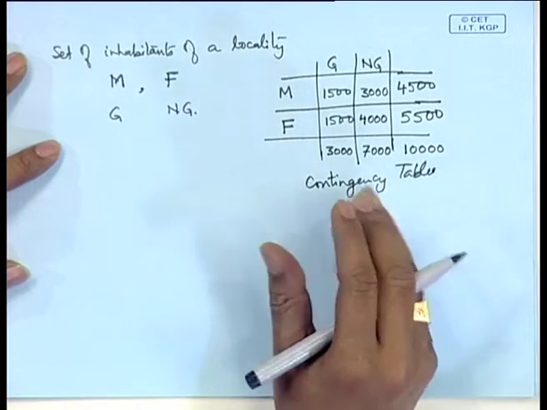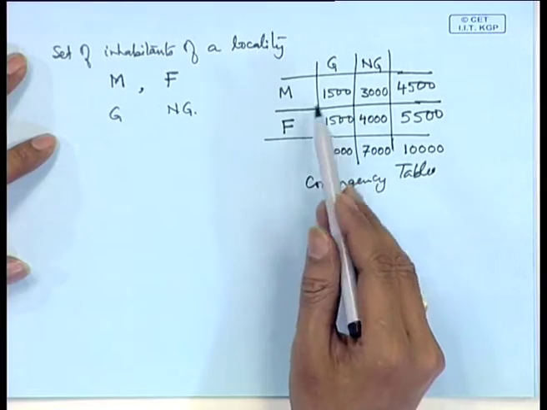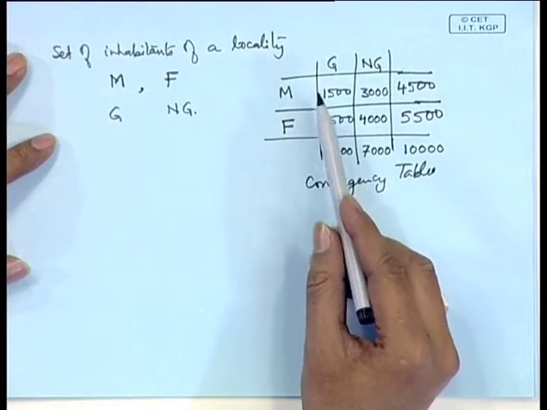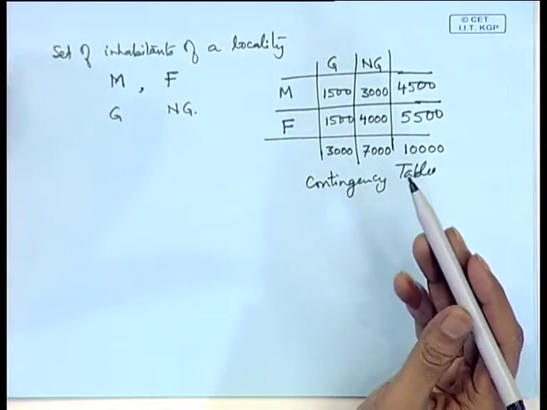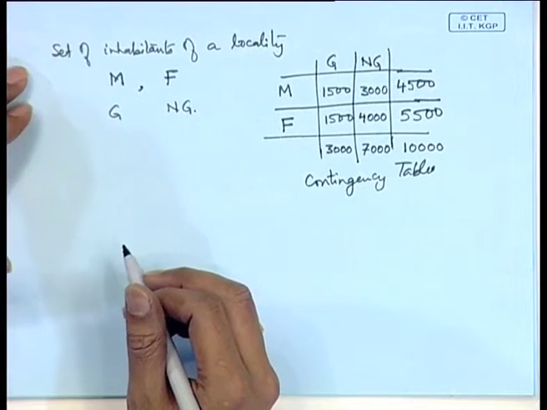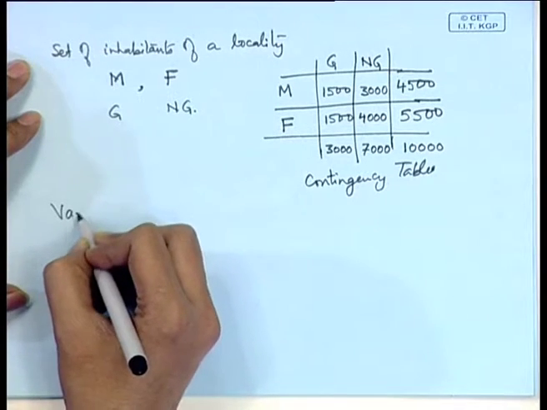So, attribute data can be represented in the form of a contingency table. Here we are classifying according to two characteristics. One may classify according to 3, 4 etc., and accordingly the representations can be made in the form of contingency tables. Now, we consider variable data.